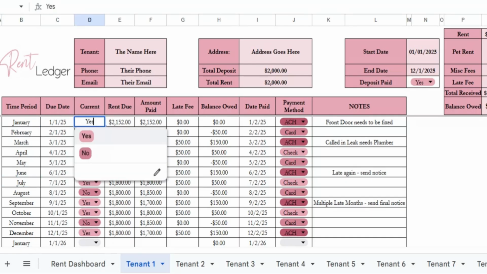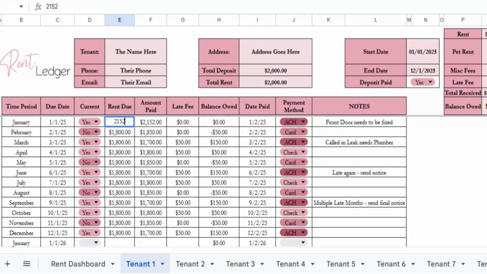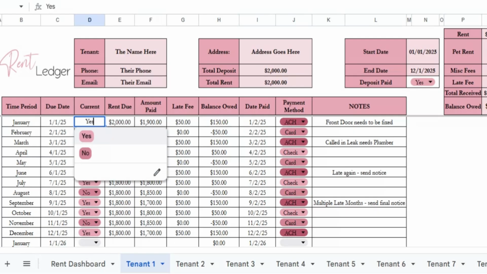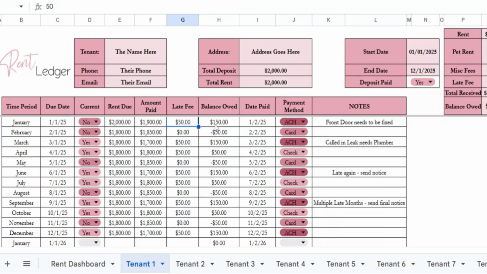And then are they current? Say yes. Their rent is $2,000. How much did they pay? Say they paid $1,900. So they have a balance owed of $100, and that's going to be this minus this. If there's a late fee, say the late fee is $50, say they were late, then now they owe $150.